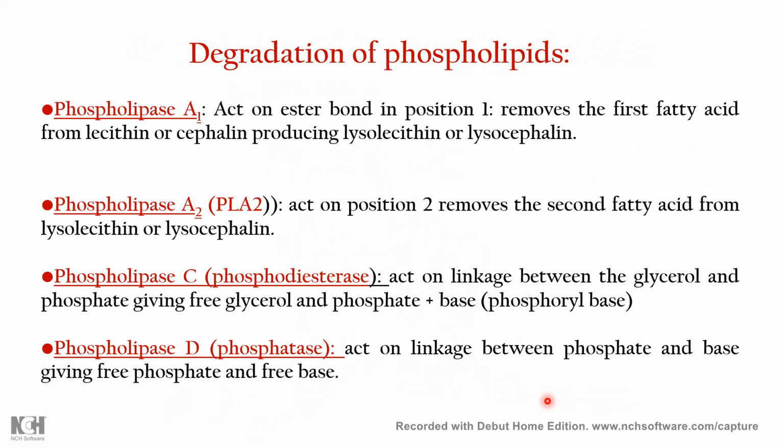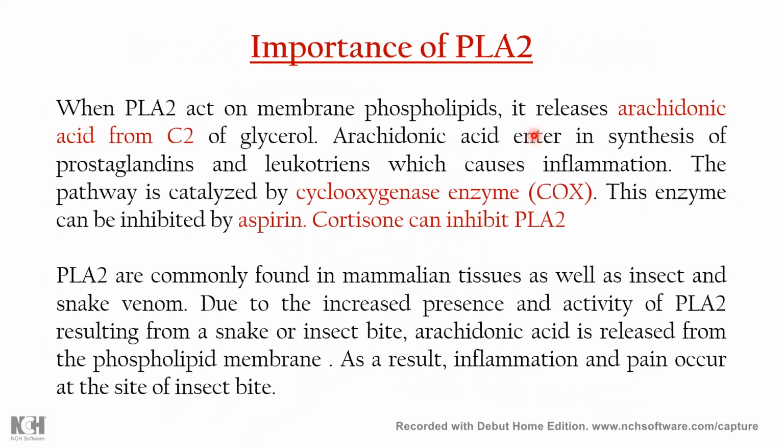So phospholipase A2 has a very important role, so we have to discuss it here. It acts on the membrane phospholipid. When phospholipase A2 breaks it down, it releases arachidonic acid, and arachidonic acid is very important for the synthesis of prostaglandins and leukotrienes, which cause inflammation. This pathway is catalyzed by cyclooxygenase, an enzyme which is inhibited by aspirin, and corticosteroids can inhibit phospholipase A2.